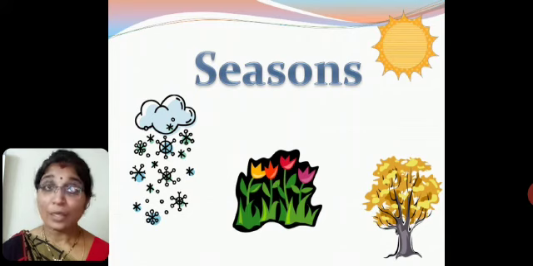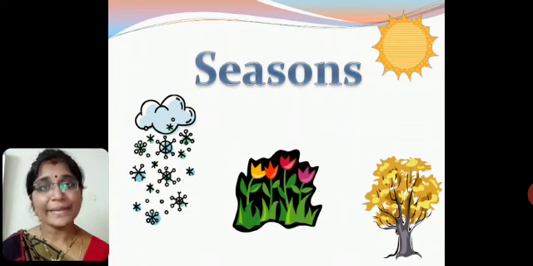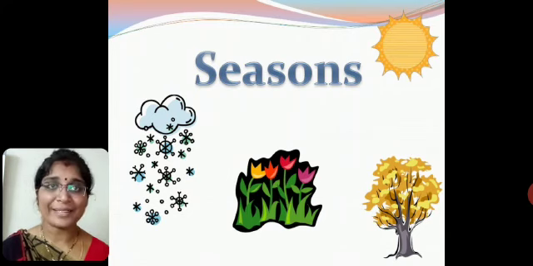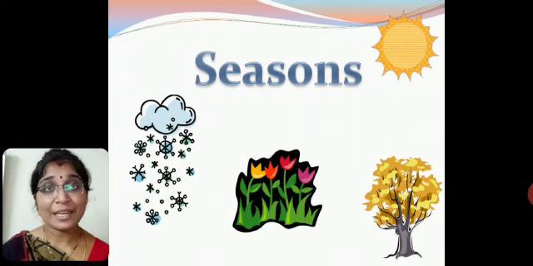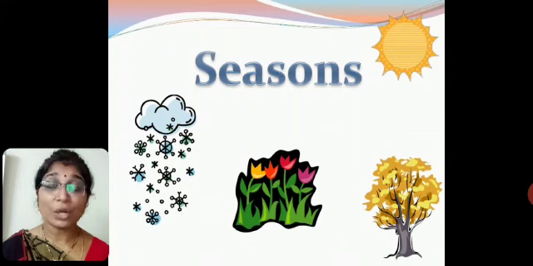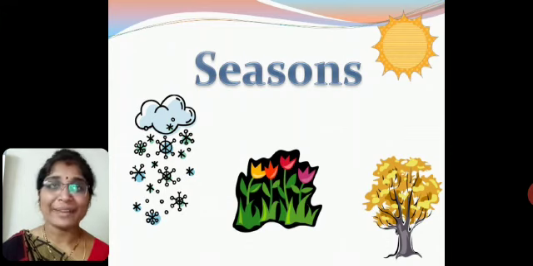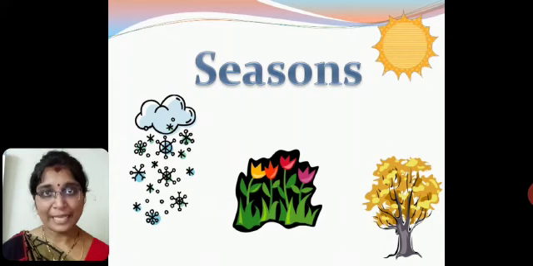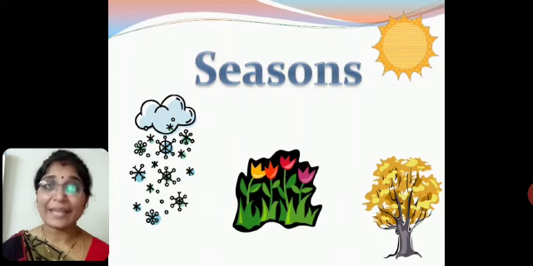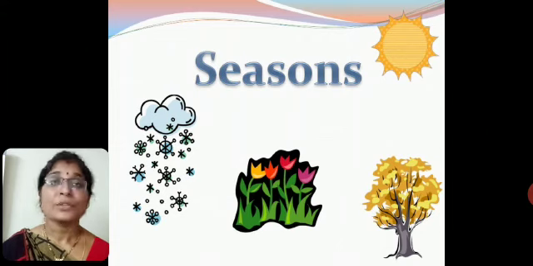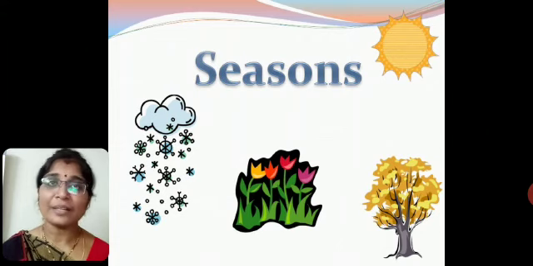In autumn season, all the leaves will fall down from the trees. And in the spring season, new flowers or leaves will grow on the plants or trees. We should always take a healthy diet to keep us healthy when a season is changing. So this is what we have learned in the last class.